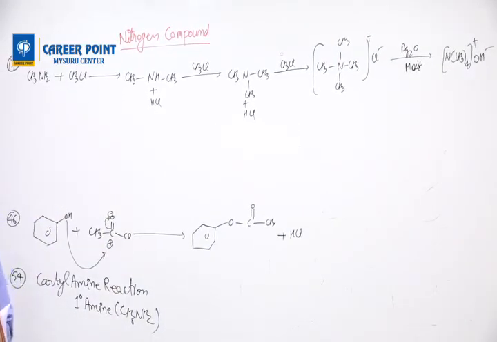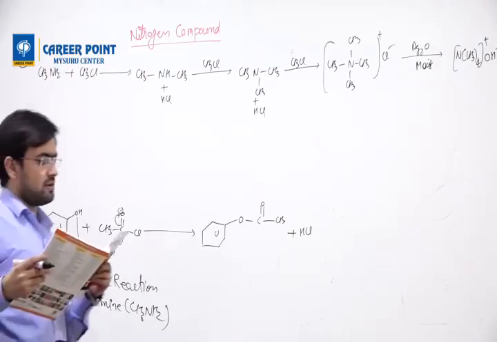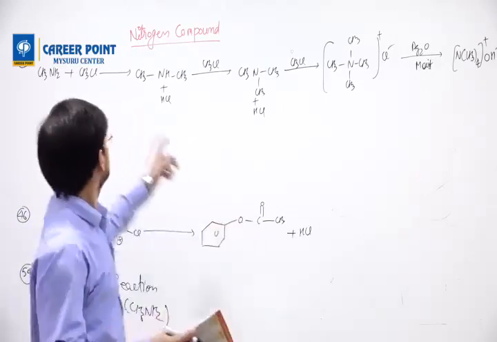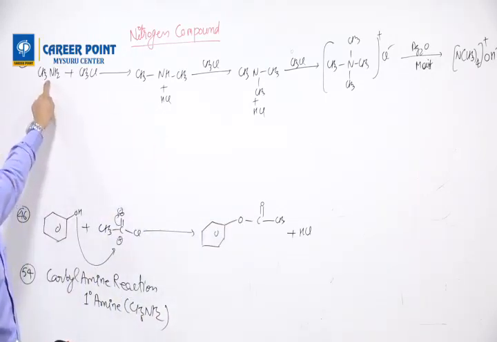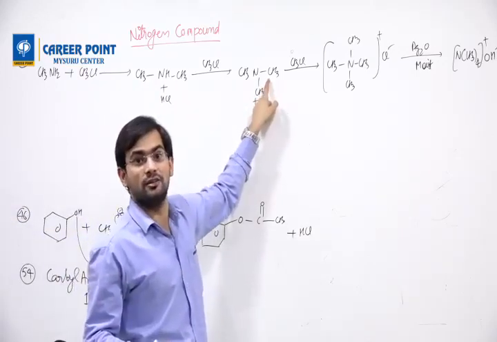Then question number 18. A mixture of primary, secondary and tertiary amine is formed in the reaction of primary amine, secondary amine, tertiary amine.